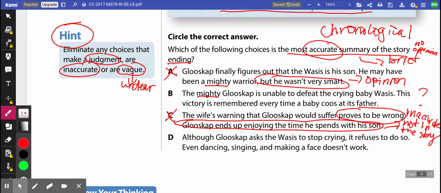D says, although Gloosclap asks the Wesses to stop crying, it refuses to do so. Even dancing, singing, and making a face doesn't work. This is all true, but it's leaving out the end of the story. This is a great detail.